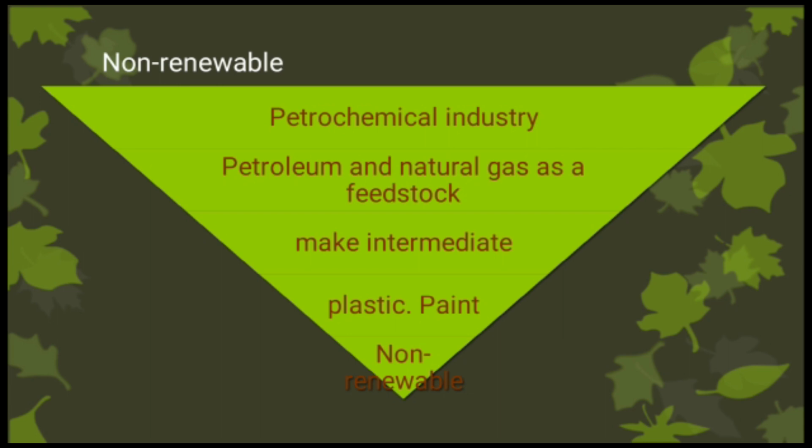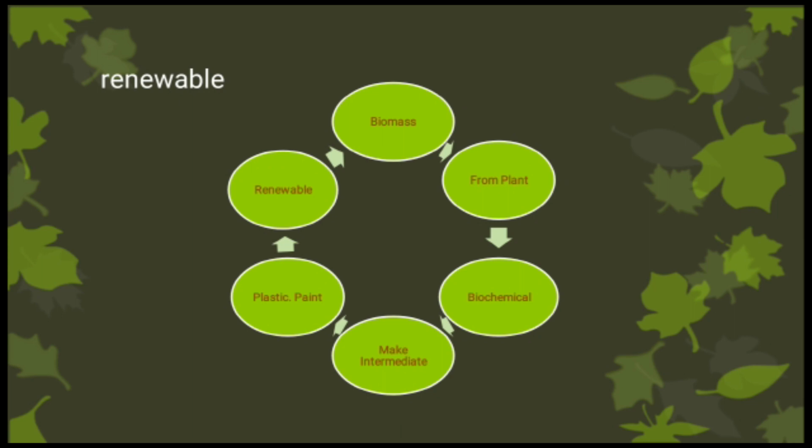These are non-renewable resources. So this is replaced by renewable resources using biomass. It is prepared from plant, produces biochemical which is used to make intermediate, and this is used for the preparation of plastic and paint. These are renewable resources. The supply of these resources lasts longer unlike fossil fuels.